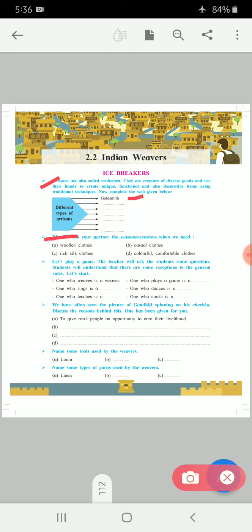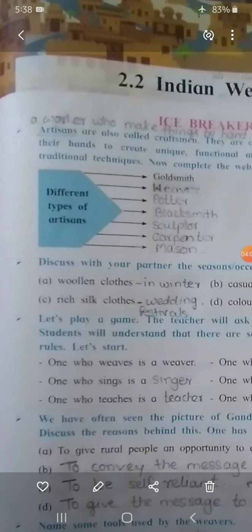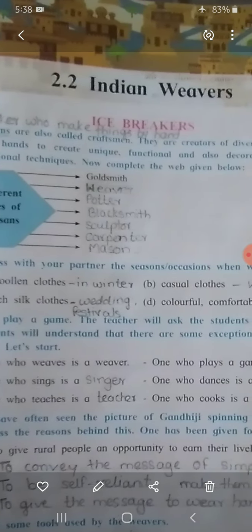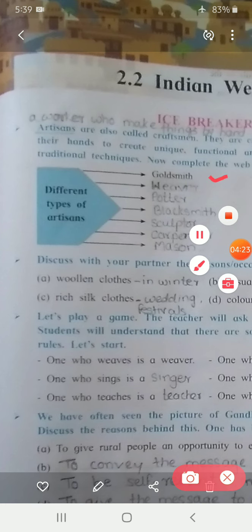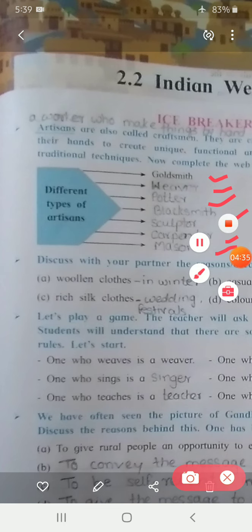Let's see them in detail with the help of pictures. Who are goldsmiths, then weaver, potter, blacksmith, sculptor, carpenter, mason. Now look here, artisans means, we have seen, a worker who makes things by hands. They are creators of diverse goods and use traditional techniques. Now you just write these points here: goldsmith, afterwards weaver, potter, blacksmith, sculptor, carpenter, and mason. Let's see them in detail.